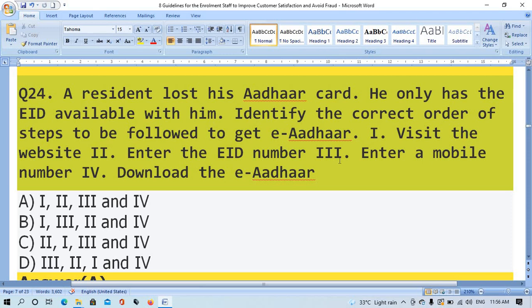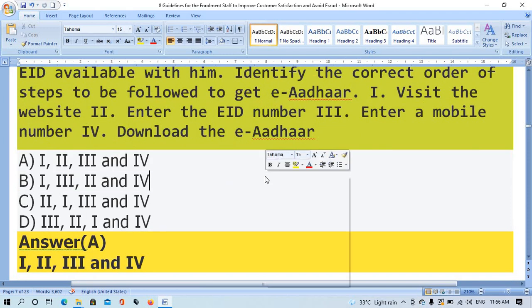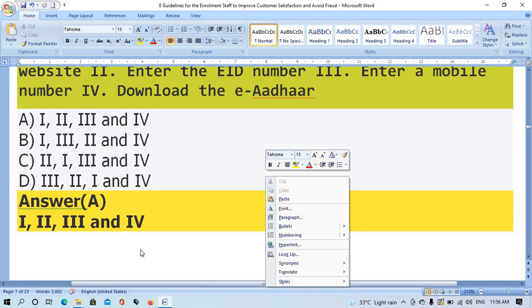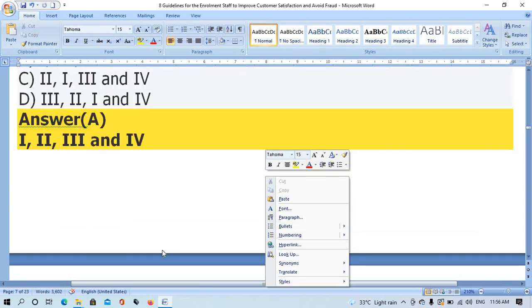Question number 24. A resident lost his Aadhaar card. He only has the EID available with him. Identify the correct order of steps to follow to get the Aadhaar. 1. Visit the website. 2. Enter the EID number. 3. Enter the mobile number. 4. Download the Aadhaar. The right answer is option A, 1, 2, 3 and 4.